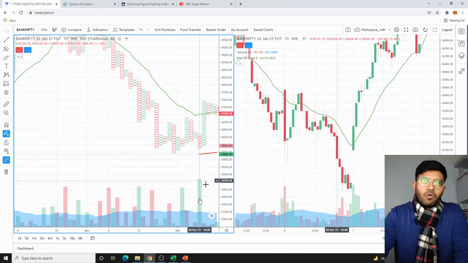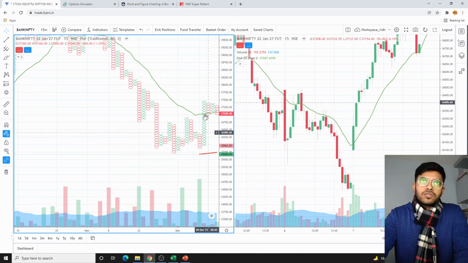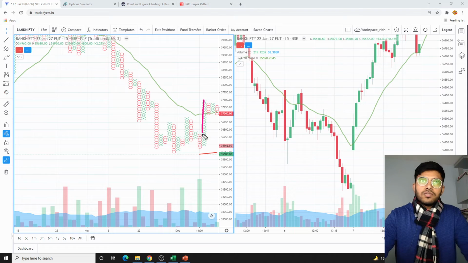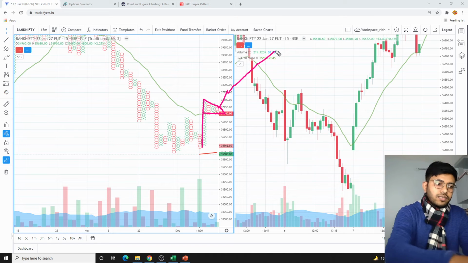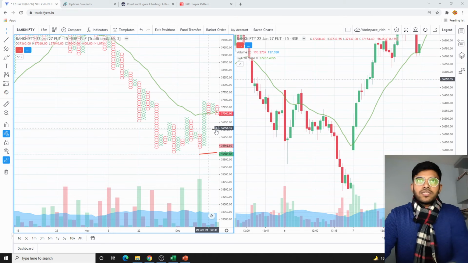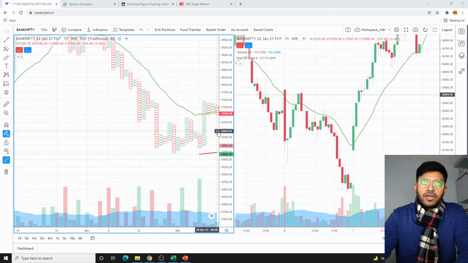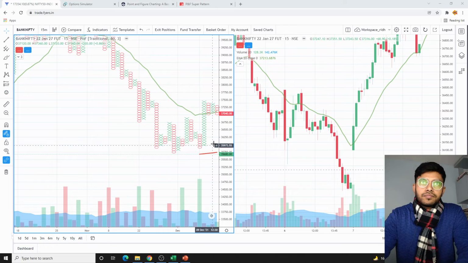You can see even the volumes are supporting the bull runs. So I just wanted to break now. This flag formation is being formed here. You see the flag formation like this. If it breaks out, then it can head higher. So that's the directionality point which I will have here. I just wanted to break 37,500. Let's see when it happens. If it breaks down, I will be bearish only below 35,700.